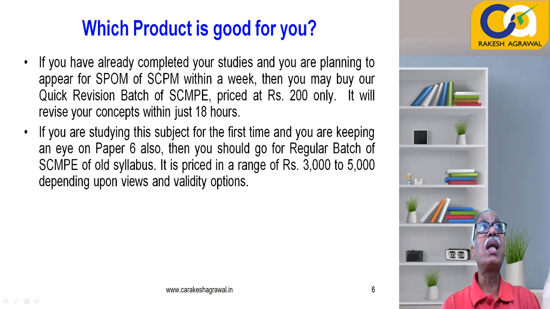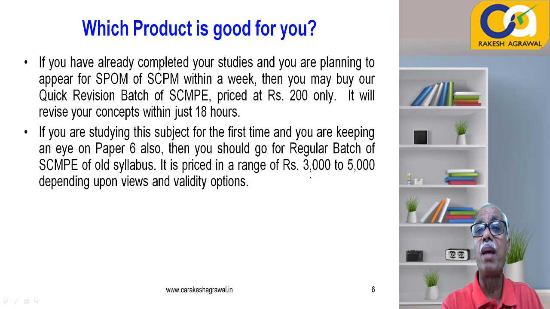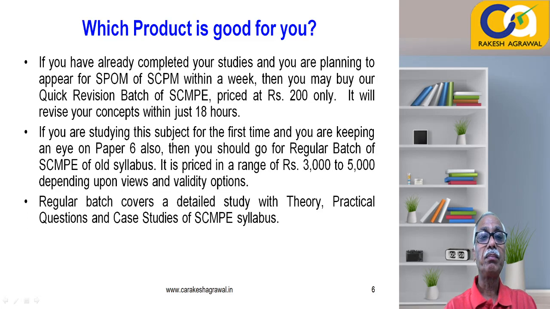Now that subject I used to sell in a range of 12,000 to 15,000 earlier, right? The same video lectures, now I am offering you at a very discounted price of ₹3,000 to 5,000, and this price range is due to the number of views and the validity options. So you can check those views and validity options, and the price range is now 3,000 to 5,000 instead of 12,000 to 15,000.